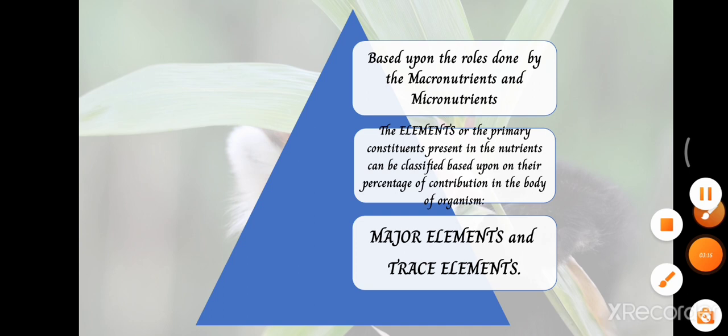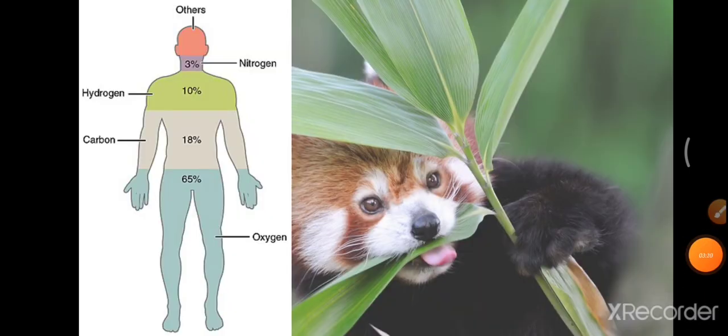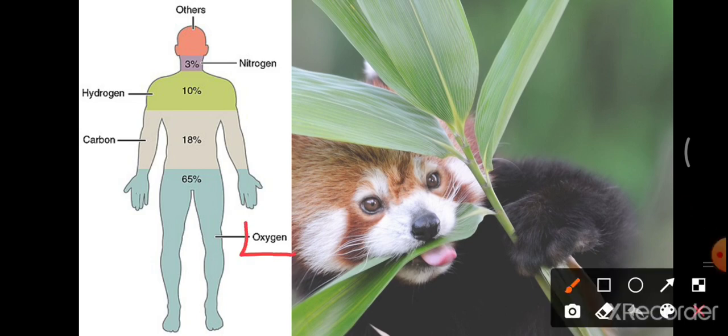So let's see the examples now. This image is like a chart. It shows the graphical representation of how much each element contributes in percentage. Oxygen is the largest element, which contributes more and is found in higher amount.